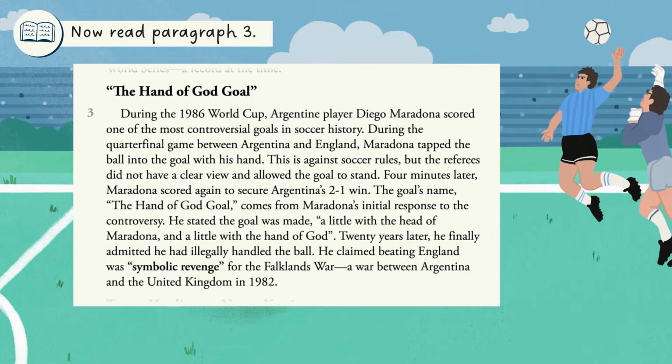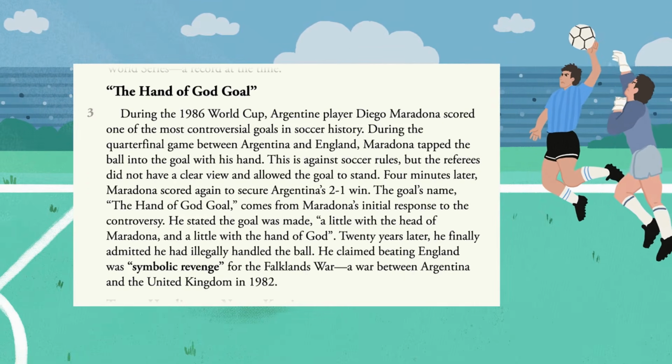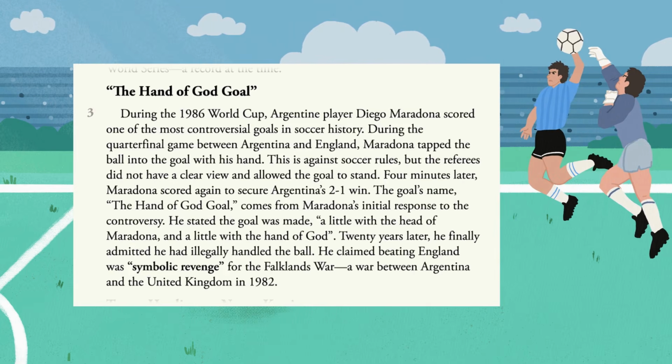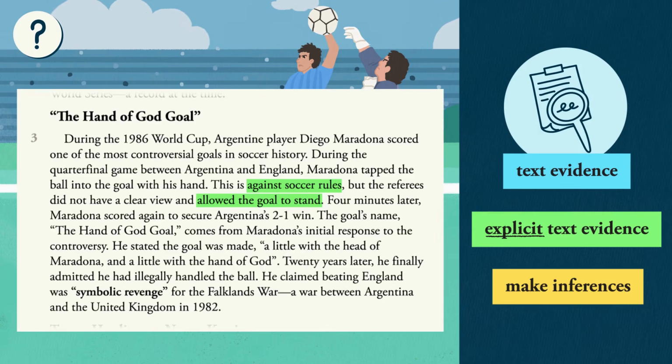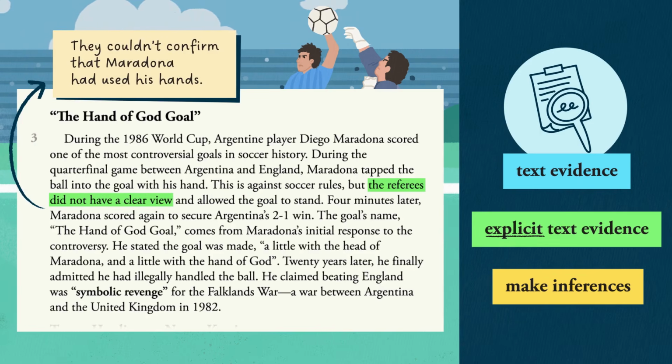Now read paragraph 3. In soccer, using your hands to score a goal is against soccer rules, but Maradona's goal was allowed to stand. Why did the referees allow Maradona's goal? The text states that the referees did not have a clear view, so we can infer that they couldn't confirm that Maradona had used his hands to score, so allowed the goal.